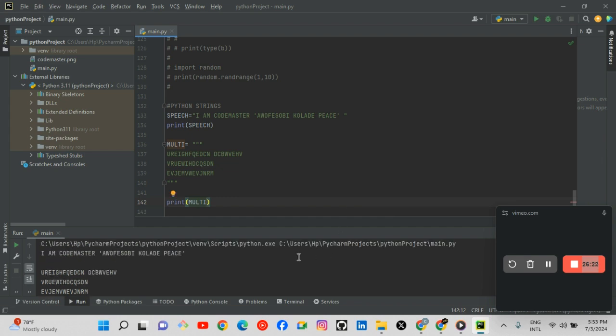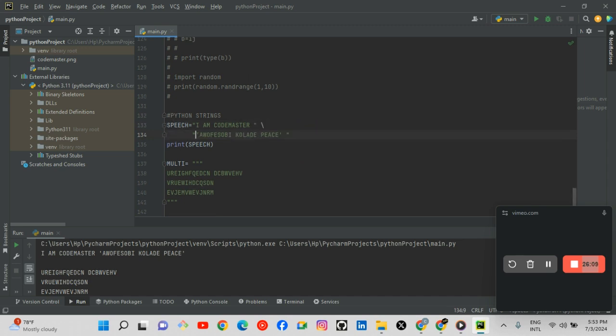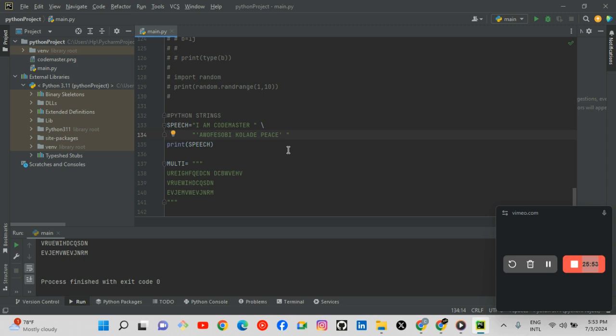So this is, you can make use of multiple. If I make use of a single quote and I put it down, it actually brought out an escape character for me. So you get it. That is what they call an escape character. An escape character is this one here. It actually signifies that, okay, I have moved from one line to the next line. So if you still take everything together, it is due to the escape character. But if the escape character is not there, I will be getting an error.